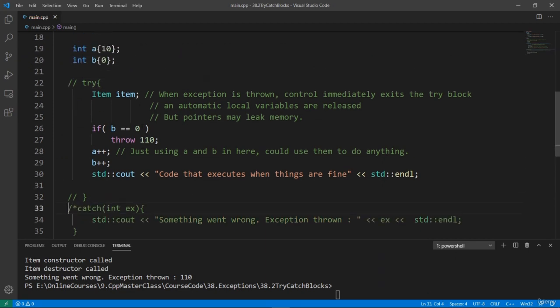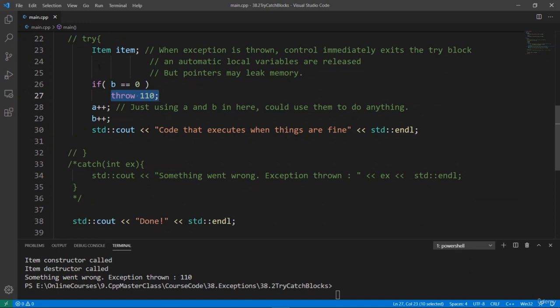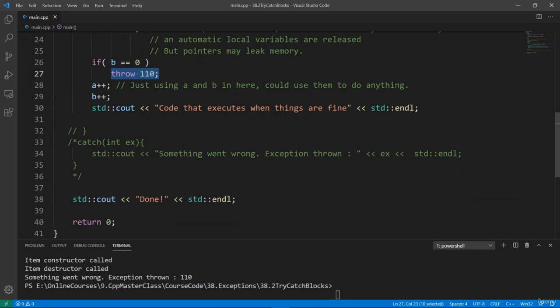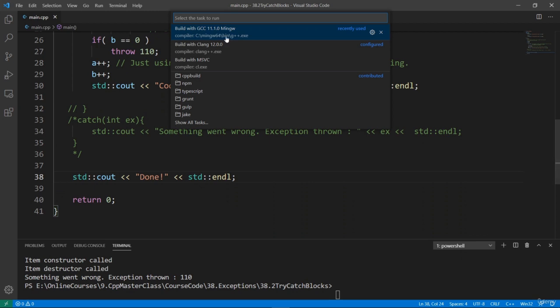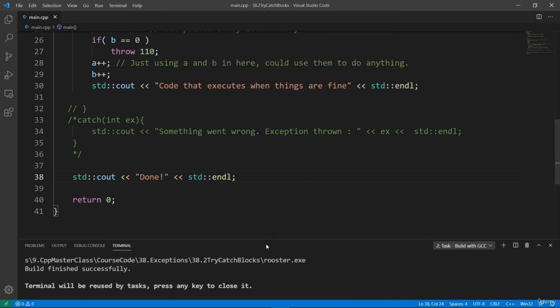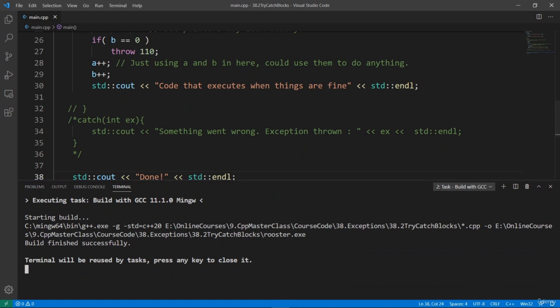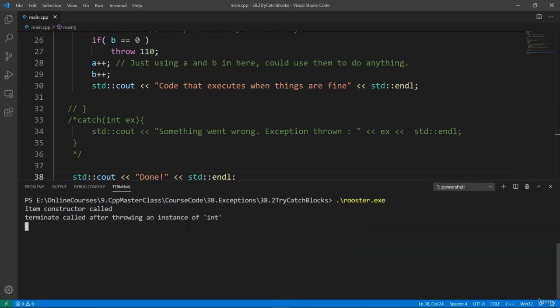And if we build, we're going to create our item object here. We're going to create the condition to throw this error, and that's that b is 0. So we're going to throw this exception here, but it's not going to be handled anywhere in our program, and our program is going to crash. We're not going to be able to hit the end of the program at line 38 here. So we want to see the done message. That's what I want you to see here. We're going to pass this through GCC again. The build should be good because this is valid C++ code. We're going to clear and run Rooster.